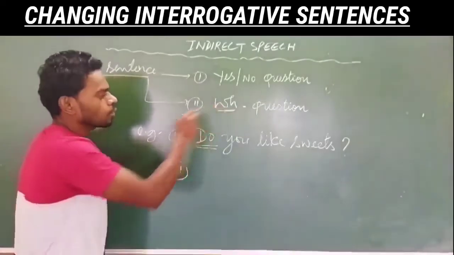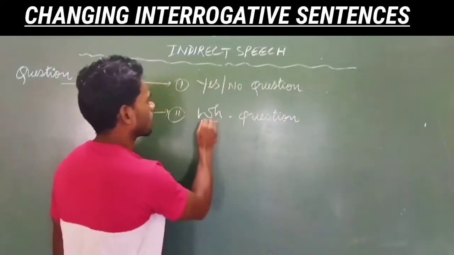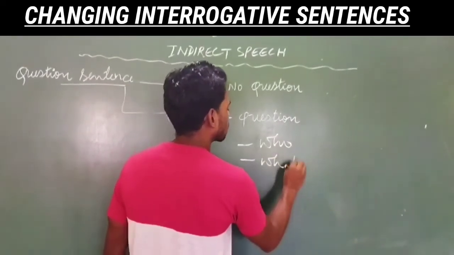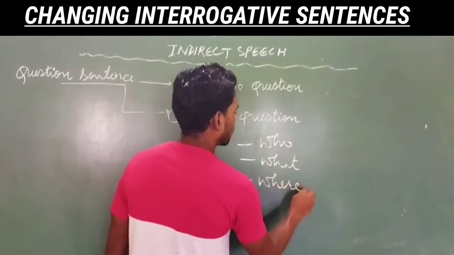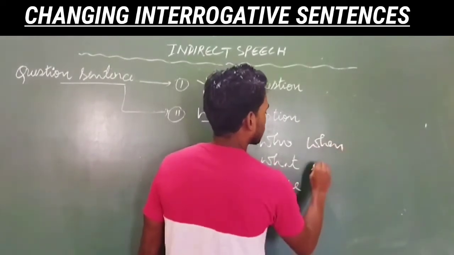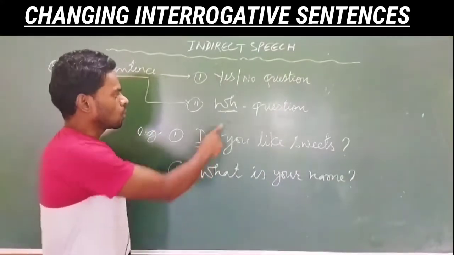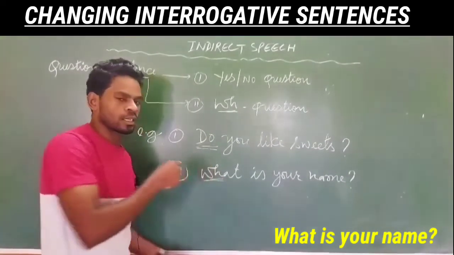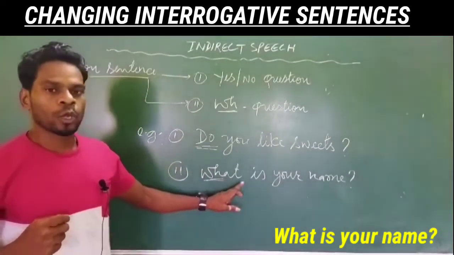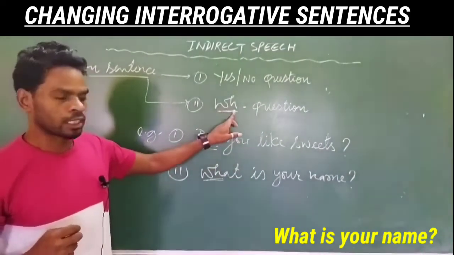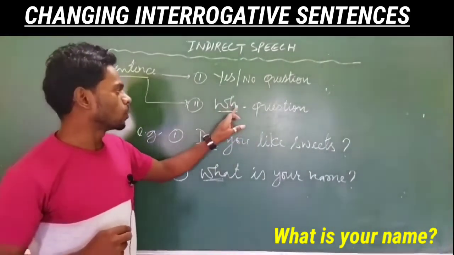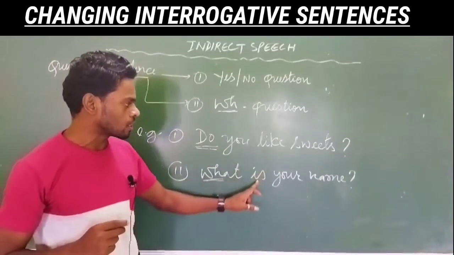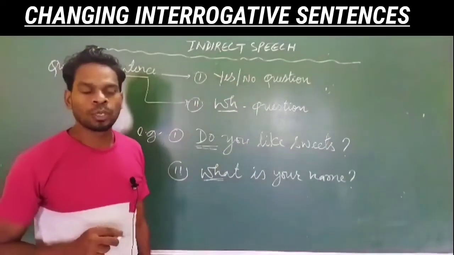Second one is the WH question, that begins with WH, like who, what, where, when, etc. This is a WH question because it begins with WH. That's why this type of question which begins with WH is known as a WH question. Now let's see how we can change such kinds of questions into indirect speech.